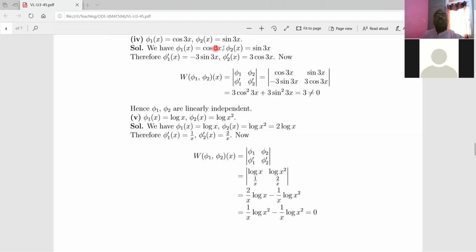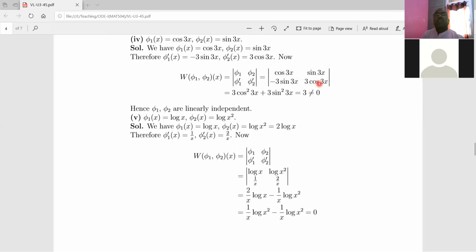So the derivative of cos 3x is minus sin 3x, and I again write the derivative of the angle 3x, which is 3. So the derivative of the first function is minus 3 sin 3x, right? Now what is the derivative of sin 3x? It is 3 cos 3x. Just put the values of phi 1, phi 2, phi 1 dash, phi 2 dash in this determinant, and then simplify. Find the value of this determinant.